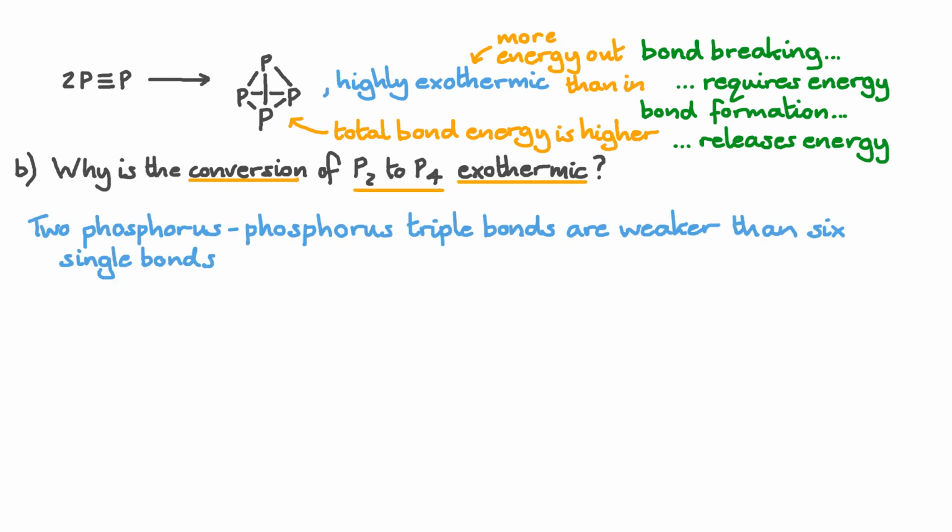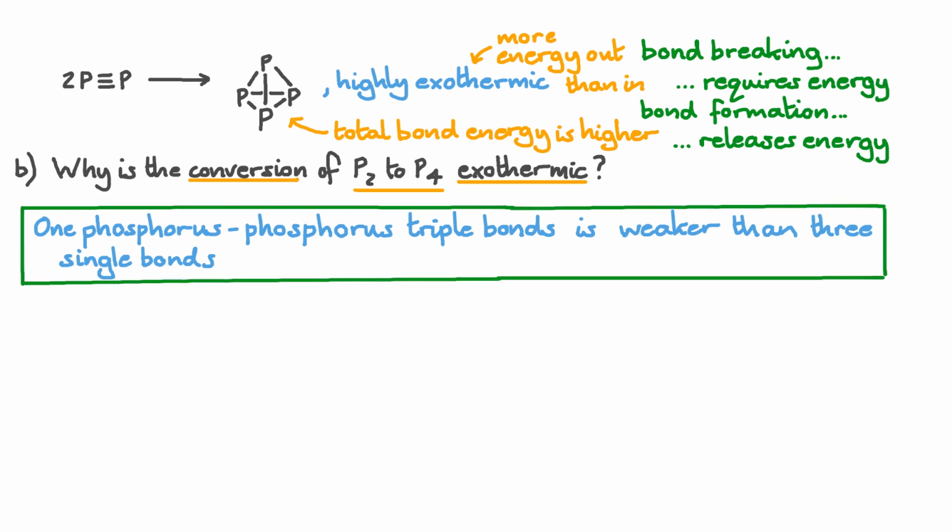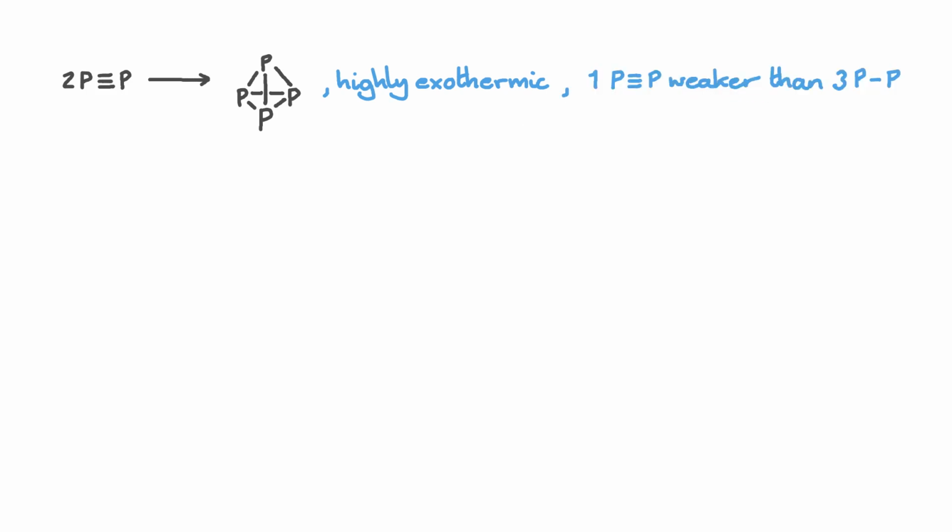So our answer to why is the conversion of P2 to P4 exothermic is that 2 phosphorus-phosphorus triple bonds are weaker than 6 phosphorus-phosphorus single bonds. And we can simplify a little and say that 1 phosphorus-phosphorus triple bond is weaker than 3 phosphorus-phosphorus single bonds. I'll store that information away for the next bit.